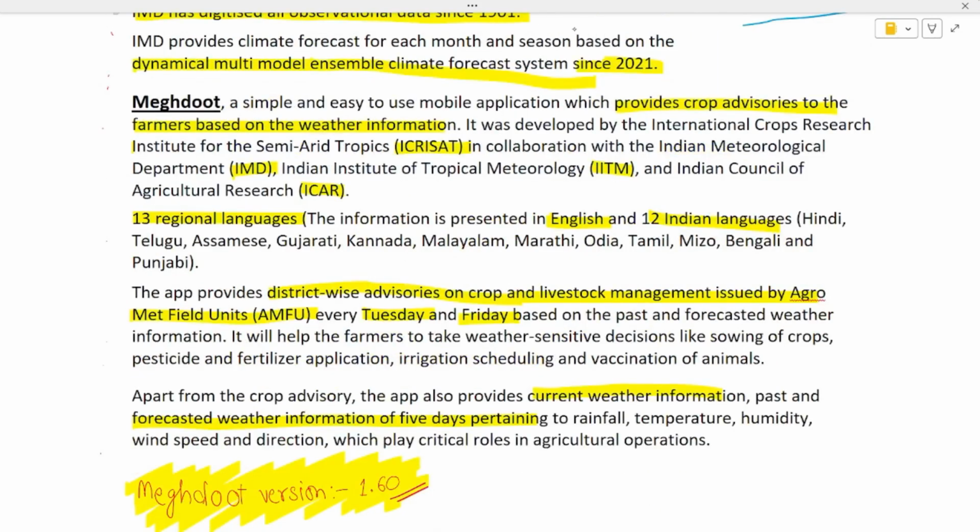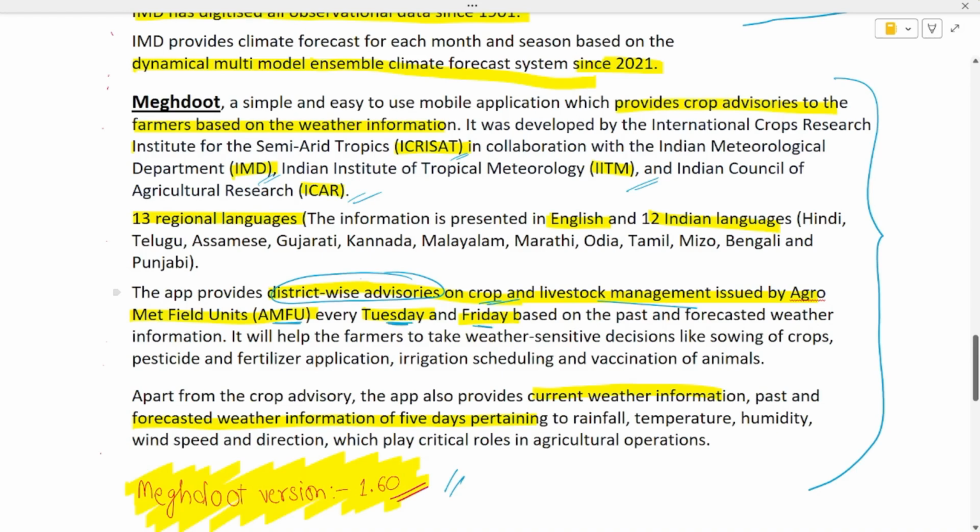So from here to here, what points are important? First, which version is going on. Another, who collaborated and developed Meghdoot app. It is ICRISAT, IMD, ICAR, and IITM. How many languages? 13 regional languages, including English and 12 other Indian languages. So district-wise advisories are made. It is for crop and it is also for livestock management. It is issued by whom? It is issued by AMFU. Which days? Tuesday and Friday.